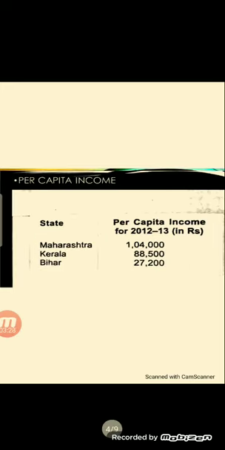In case of net attendance ratio also, Kerala is having highest ratio, that is 78, which means in Kerala more and more students in the age group of 14 to 15 are attending school as compared to the states of Bihar and Maharashtra. So students, let's analyze. In earlier data we have seen that although Maharashtra is having more per capita income than Kerala and Bihar, in these cases we have seen Kerala is almost better as compared to Maharashtra and Bihar.